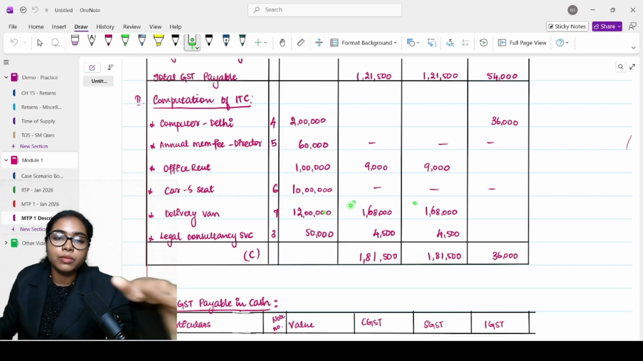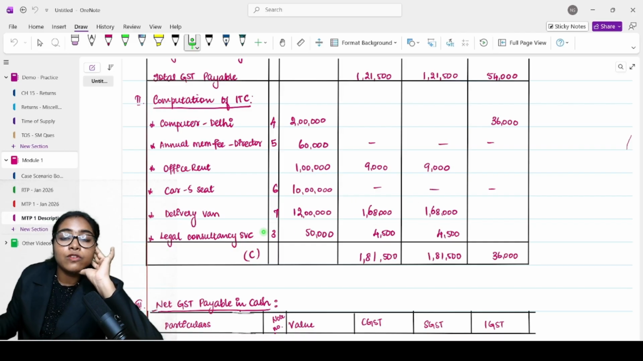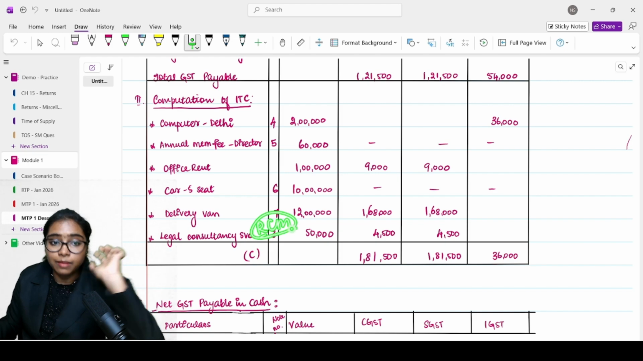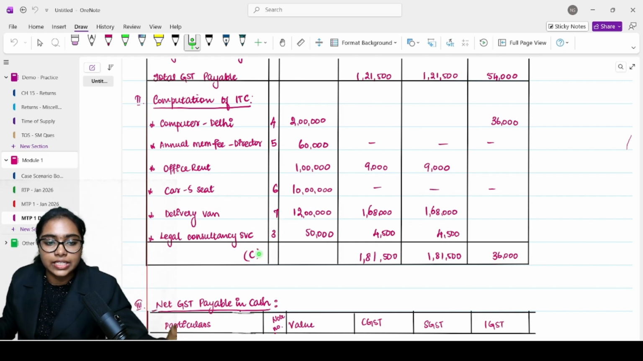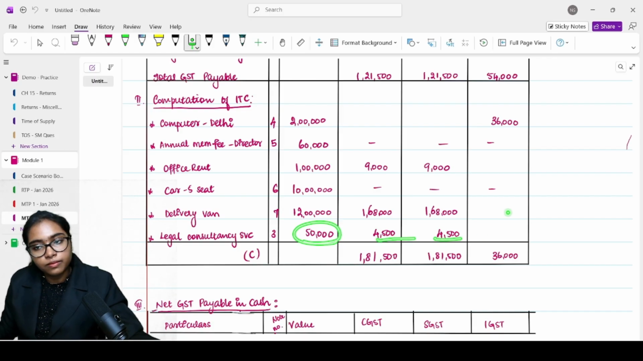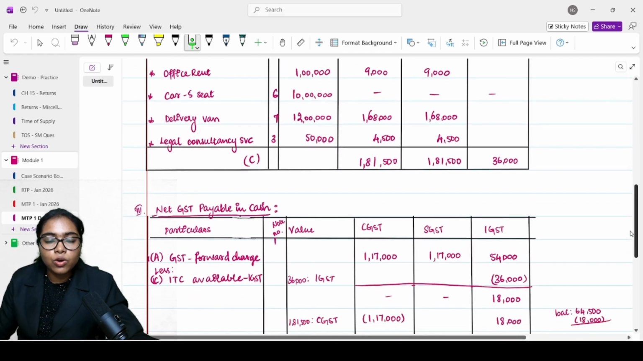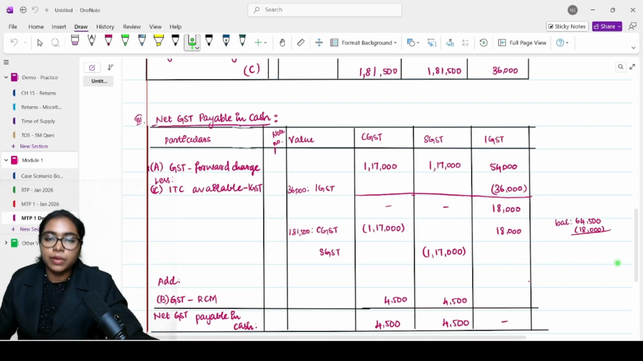14% on 12 lakh, 14% on 12 lakh. Then you will also involve whatever you paid, whatever is liable under RCM, that also you will involve in ITC. Legal consultancy services, 50,000, 4,500, 4,500. What is the next step? What is the net GST payable in cash?